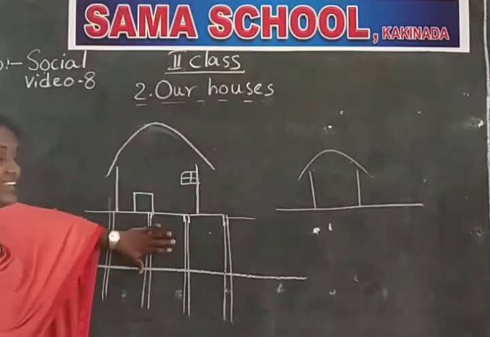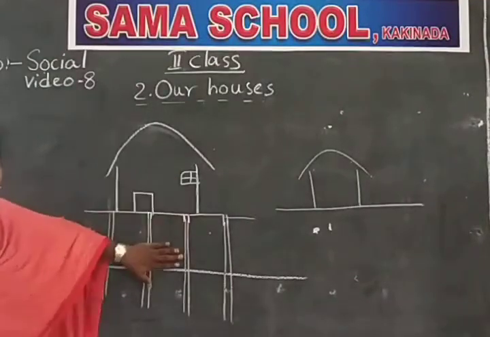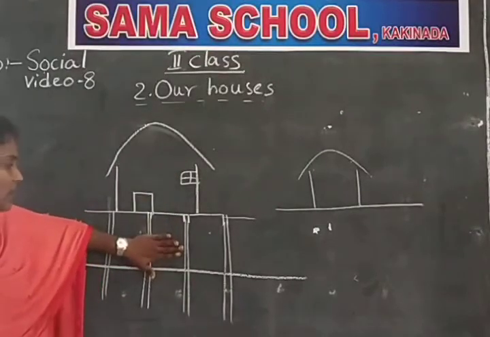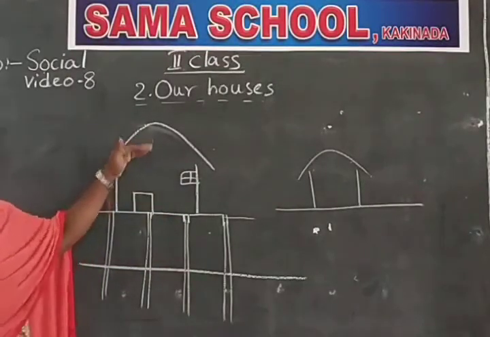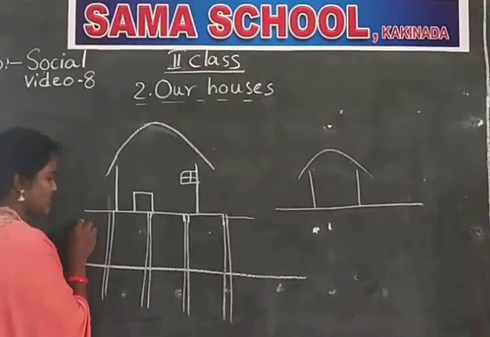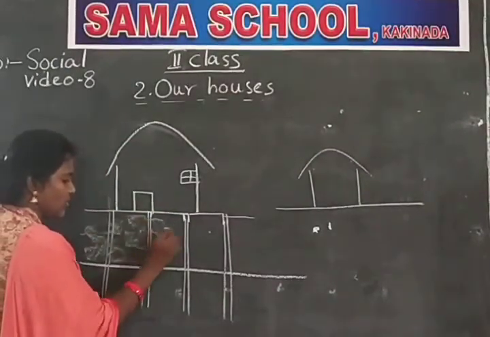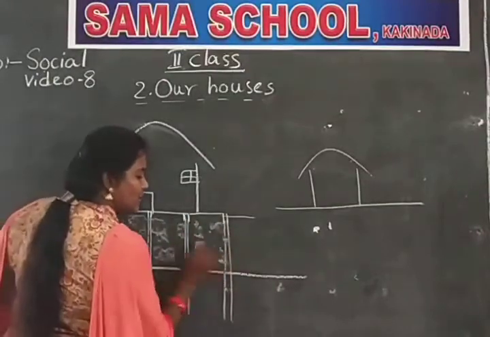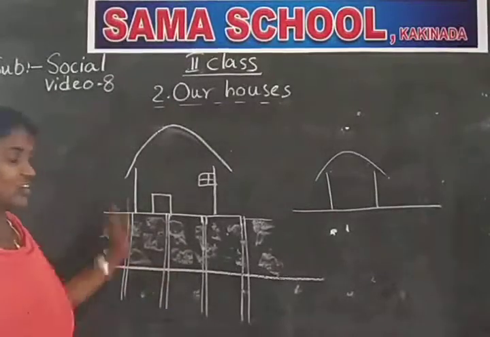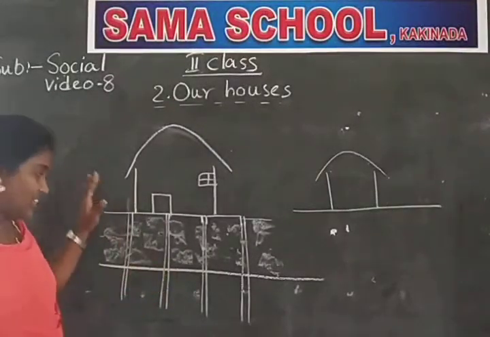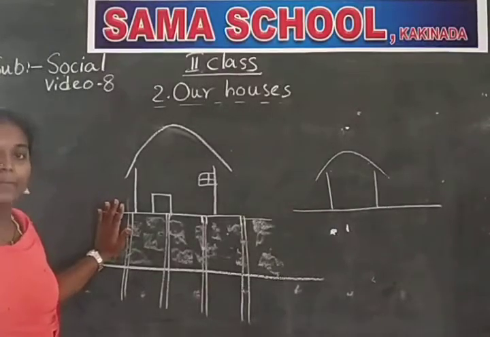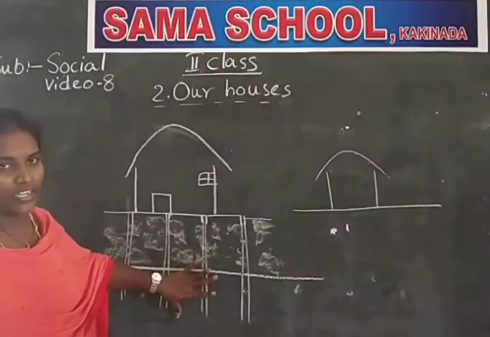It stands on the poles. With the help of these poles, this house stands on them. And whenever the rain water fills here, even if the rain water fills up, it won't enter into the house. For this purpose only, these types of houses are built in these rainfall regions.